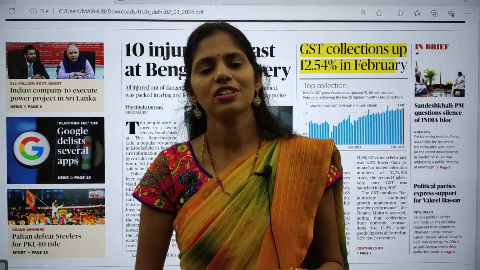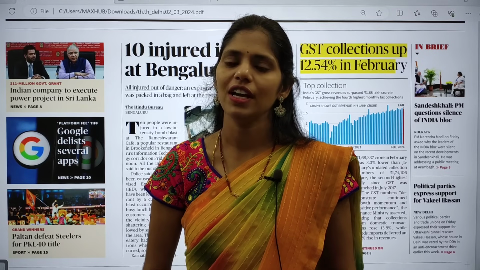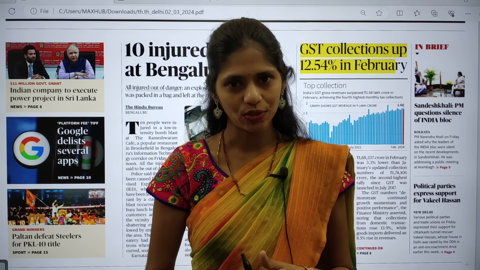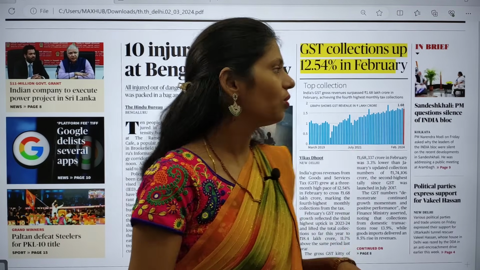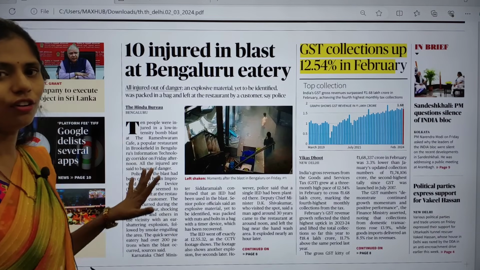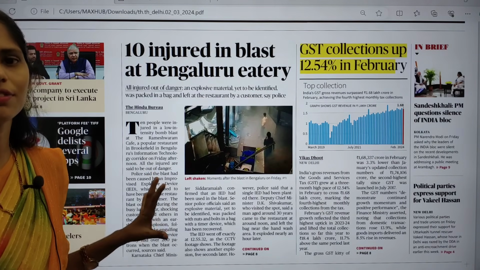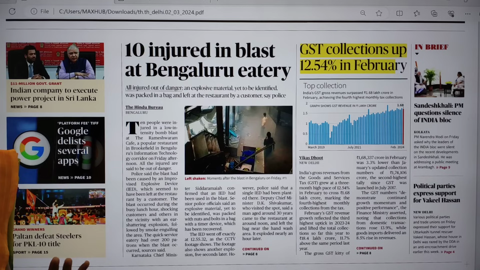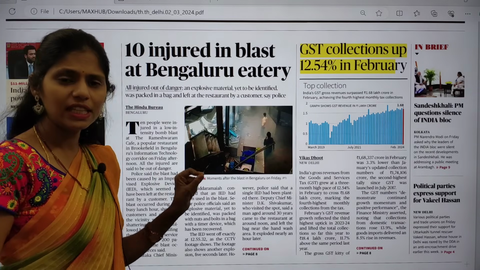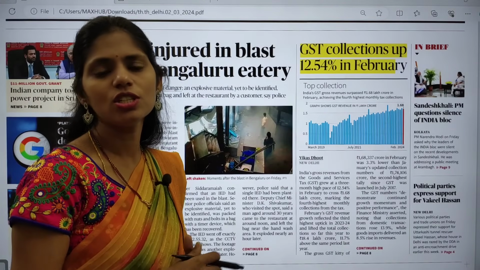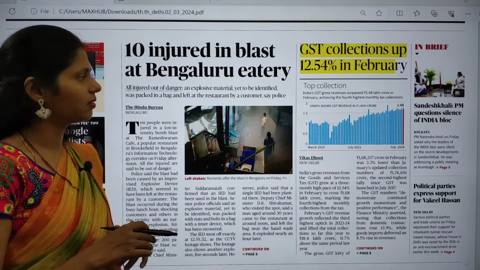Today in this session, we are going to see current affairs of 2nd March 2024. So we are going to take PDF of Hindu and we are going to see important articles from our examination point of view. And we are going to see in how many dimensions you can think about that topic.